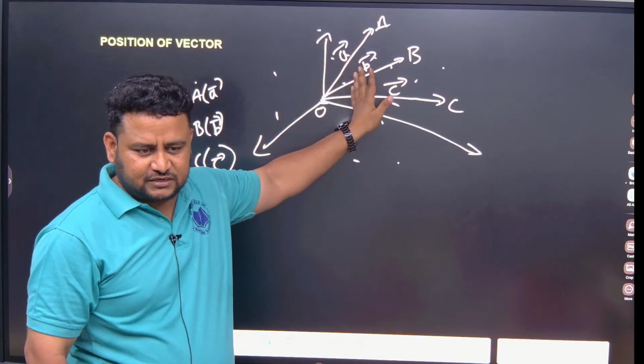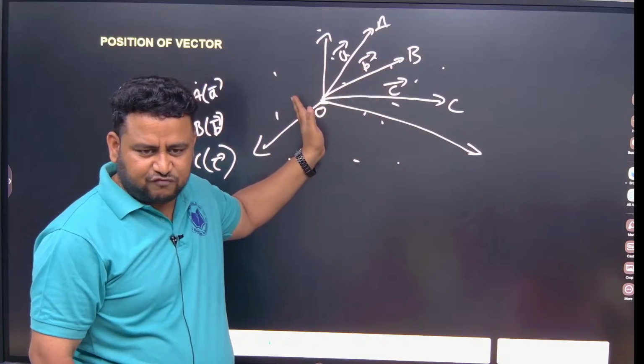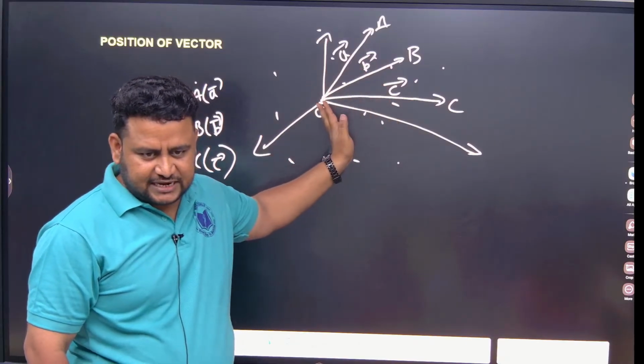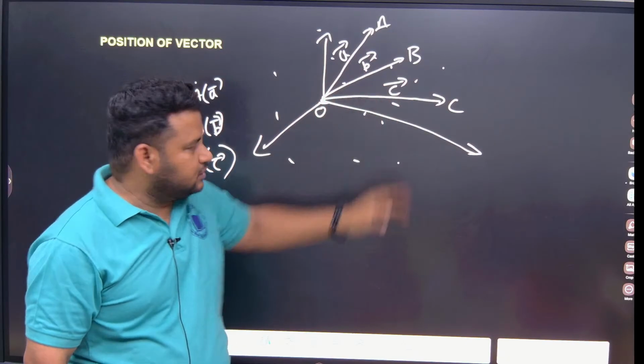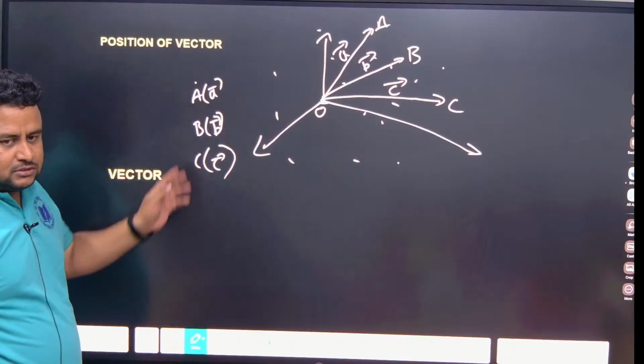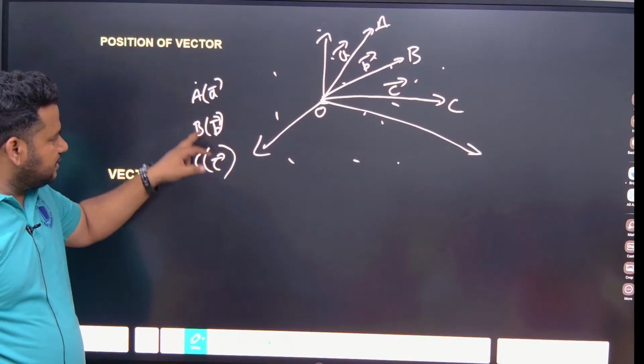They are called position vectors because their position is directed from the origin. So we represent it just like this: A, B, C.